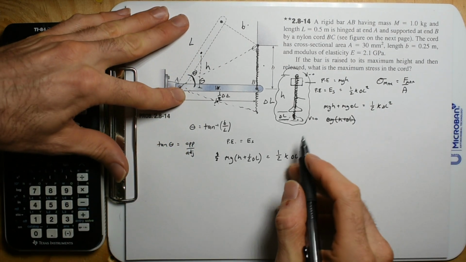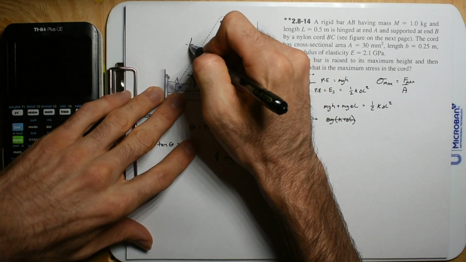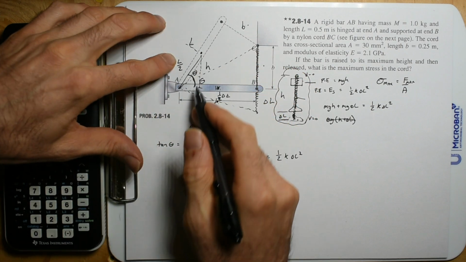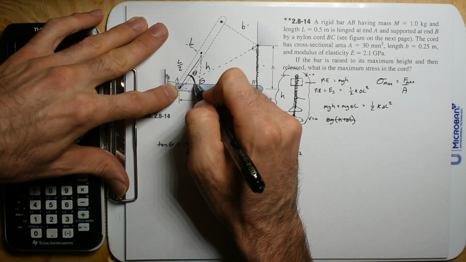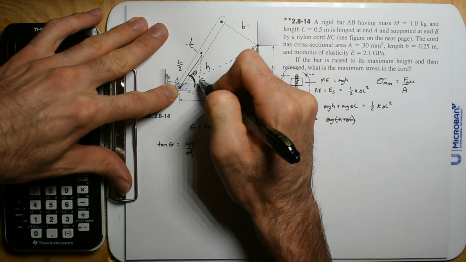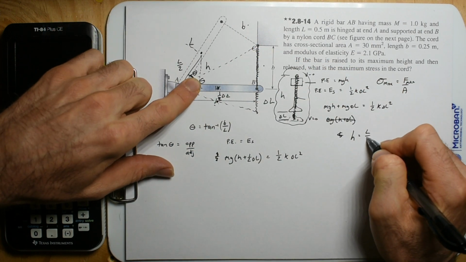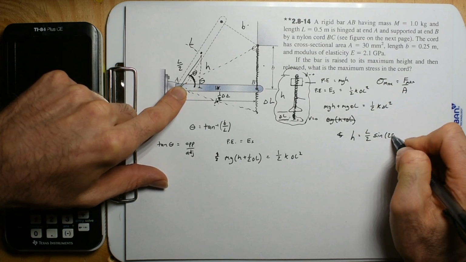Alright. And so what we need to find is h, so we're going to say that this hypotenuse is L divided by 2, and here's our angle, it's 2 theta. The sun is shining on the sine, so we have h is the hypotenuse times the sine of 2 theta.